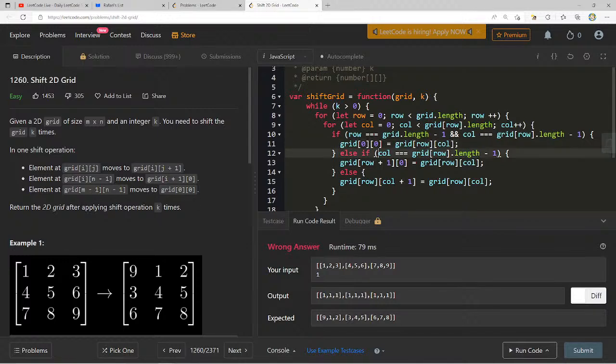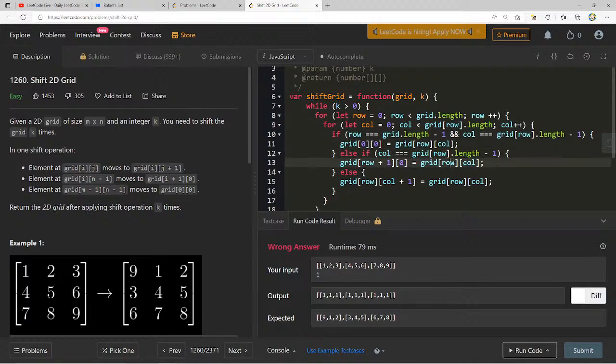Okay. If the column equals grid row dot length minus 1, we move that to grid of row plus 1, 0, or grid of row column plus 1. Grid ij. Grid of i, m minus 1 moves to, oh wait.